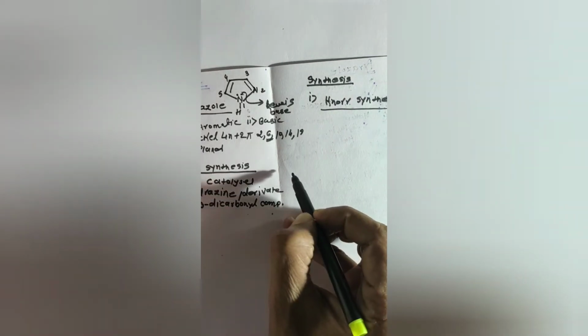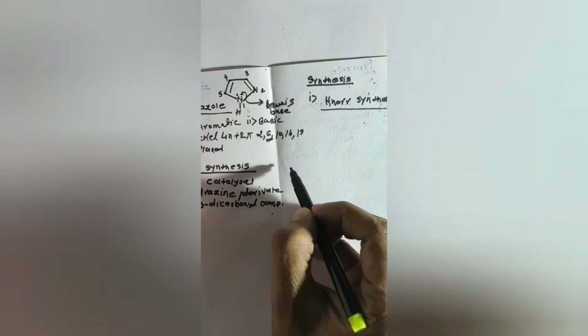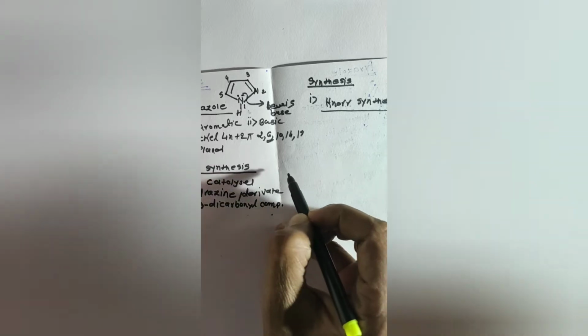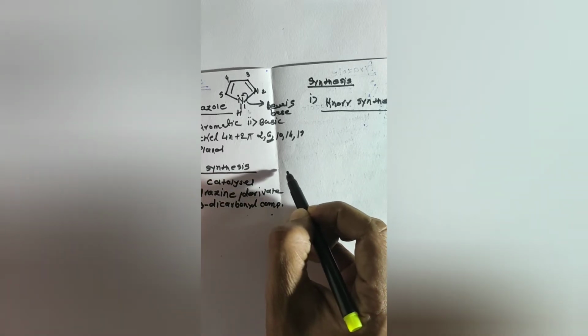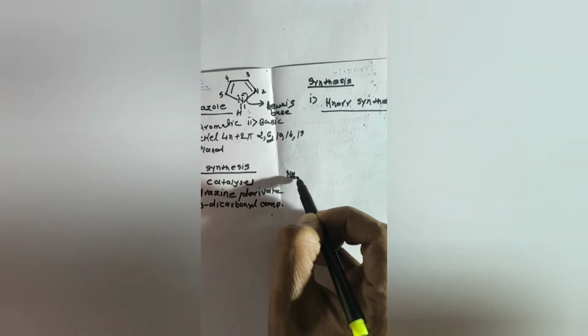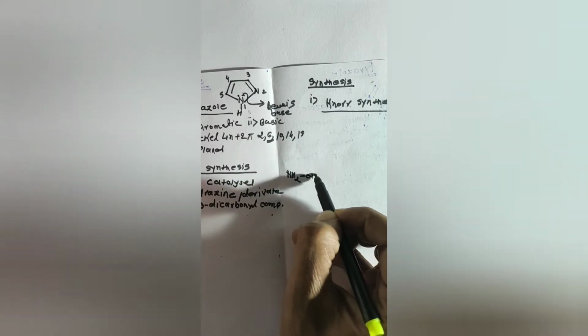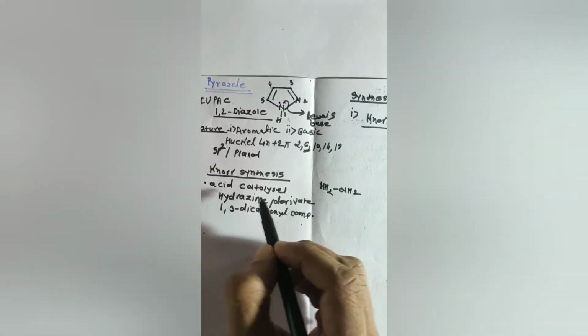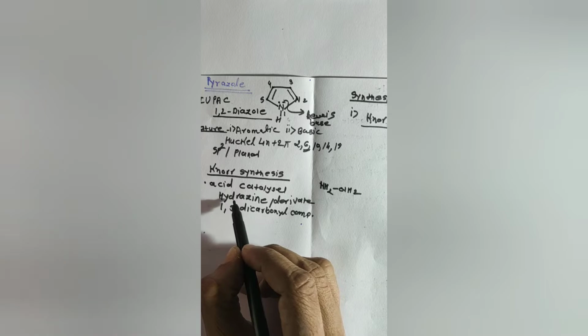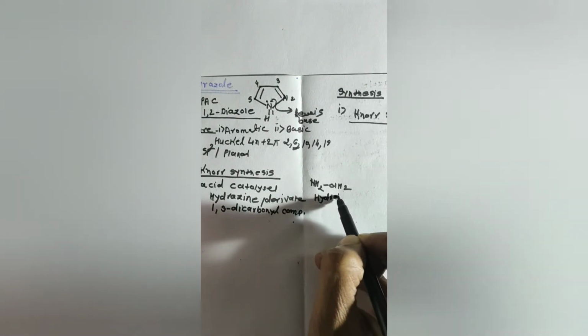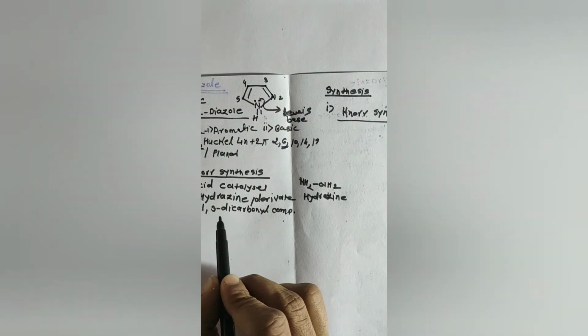So let us start. Let me write the general reaction of this. Suppose it is NH2NH2. Who is this? Hydrazine. It is hydrazine. Hydrazine is going to react with what?